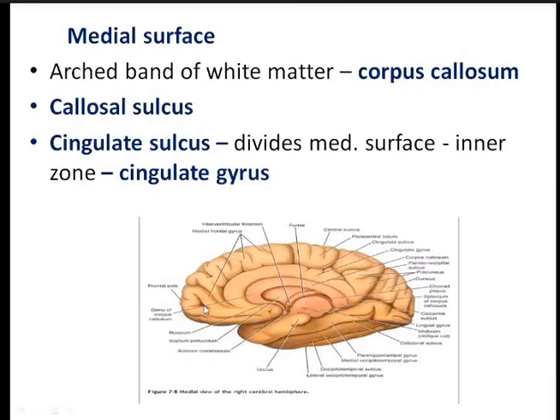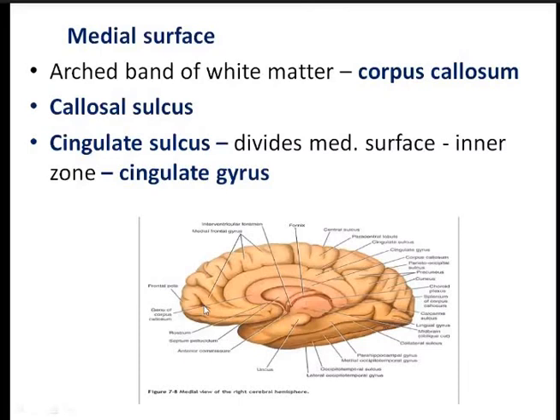Okay, now the sulcus which is parallel to the corpus callosum is known as the cingulate sulcus. This cingulate sulcus divides the medial surface into the outer part and the inner part. The inner part is known as the cingulate gyrus, whereas in the outer part, you find one more vertical sulcus here, which divides it into anterior and posterior parts.